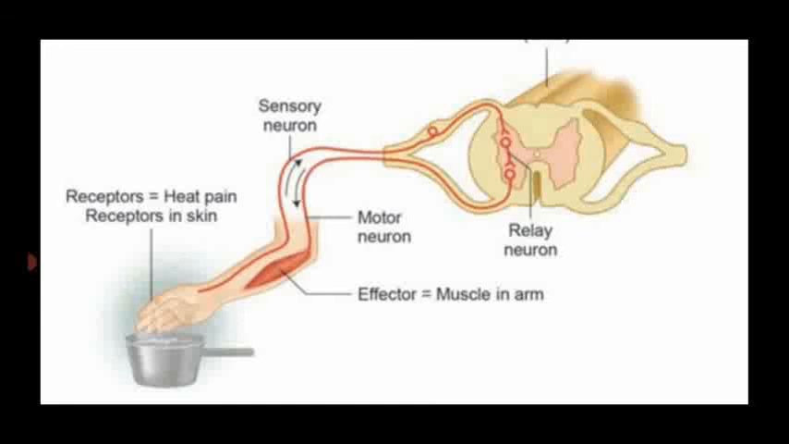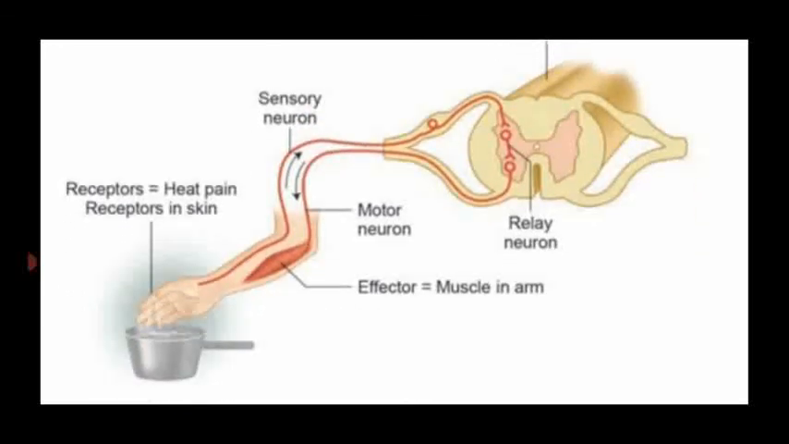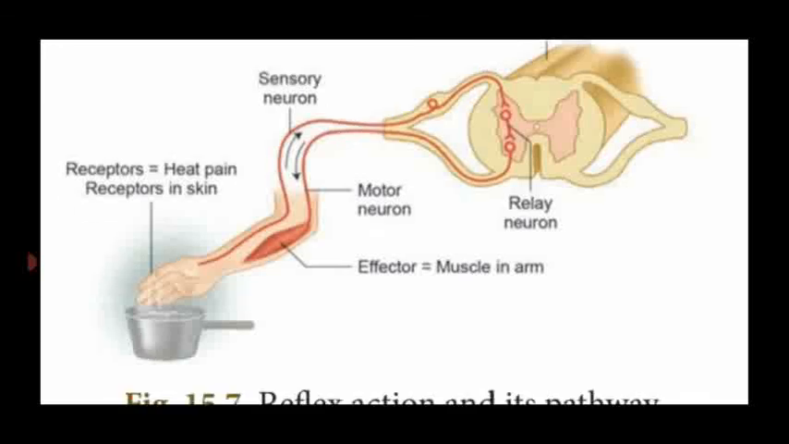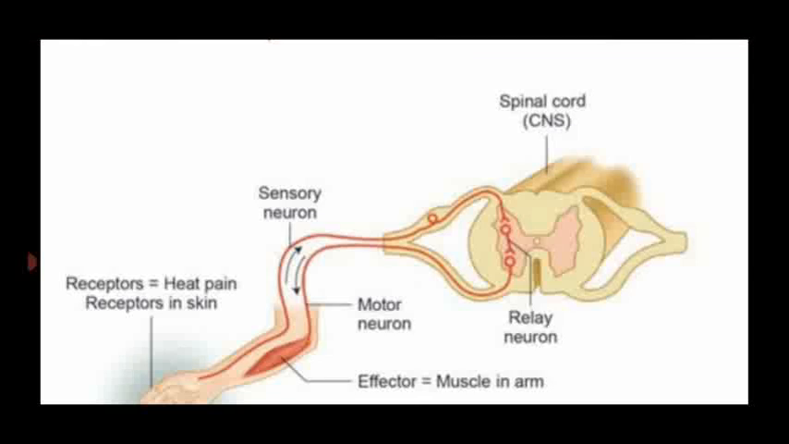So here receptors are receiving stimuli. Effector means response. What is the response? The spinal cord gives an immediate order, without our control or consciousness, to remove the hand from the hot water. So that is the reflex action and its pathway taking place through the spinal cord.